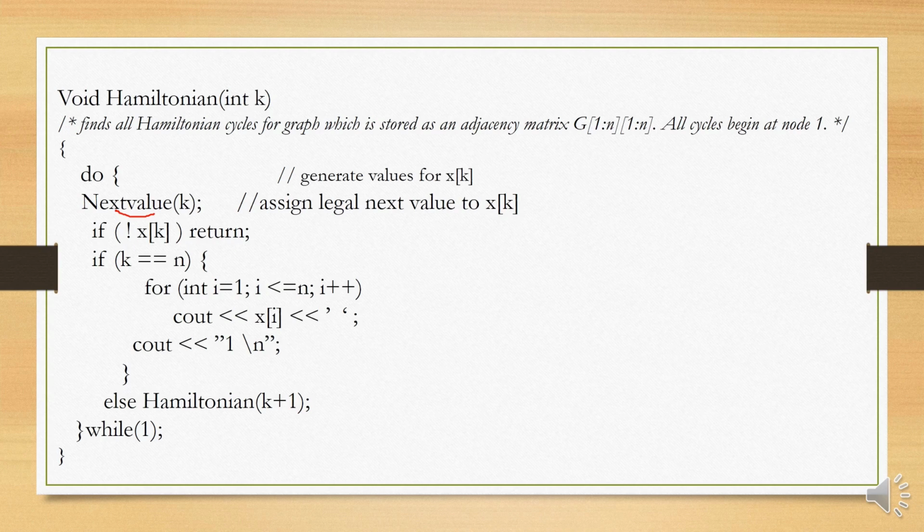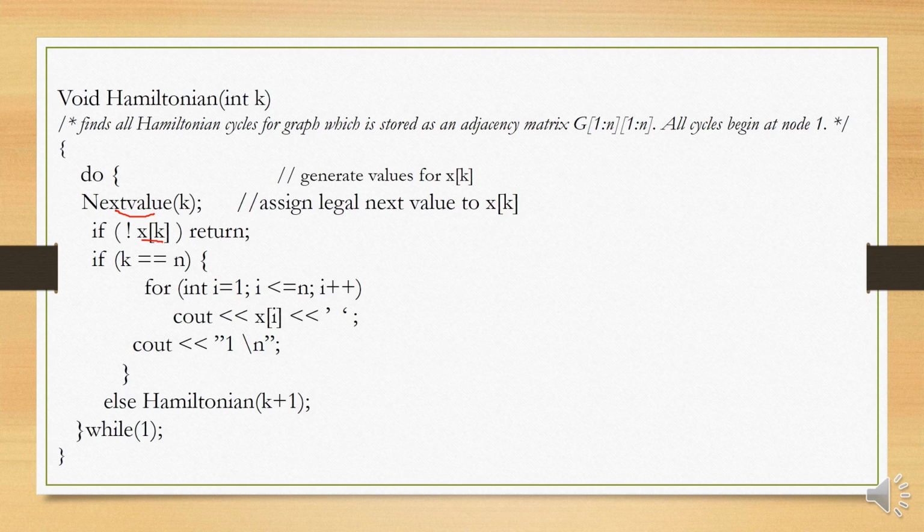Either the next vertex is successfully assigned as the kth vertex or it is not. If a vertex has been assigned, then x of k will contain a non-zero value. If it failed to assign a vertex as the kth vertex on the Hamiltonian path, then x of k will have the value 0. So if x of k is 0, then you need to return.